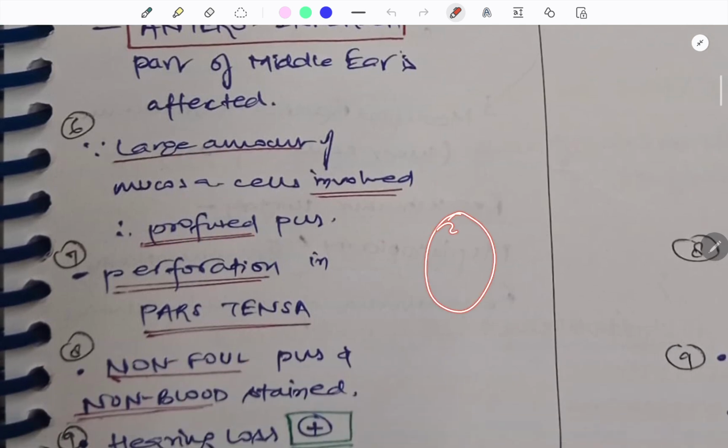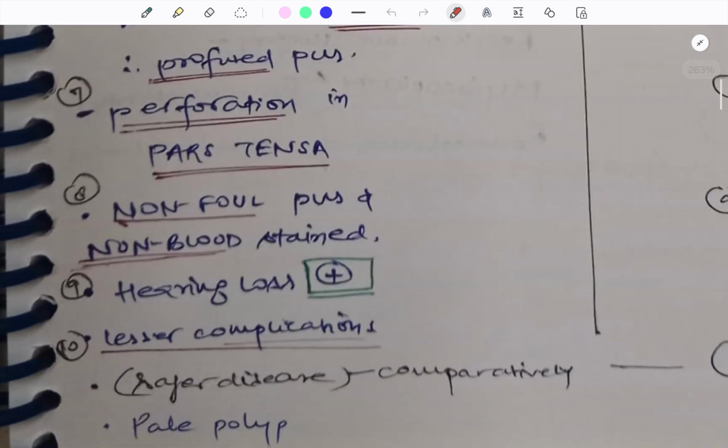Perforation is in the pars tensa, because it is the antero-inferior part, so mainly it is in the pars tensa. Whereas in the other type it will be in the pars flaccida, because the roof is involved, and the roof is near the pars flaccida. It will be non-foul pus and non-blood stained, whereas in the aticoantral type it will be foul smelling and blood tinged because bone is involved there.